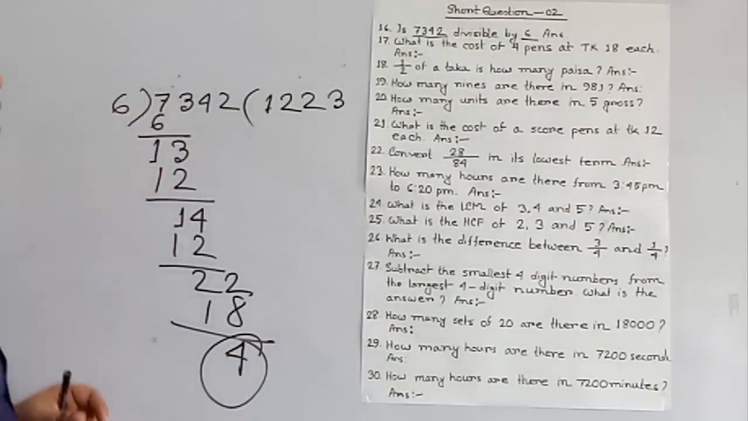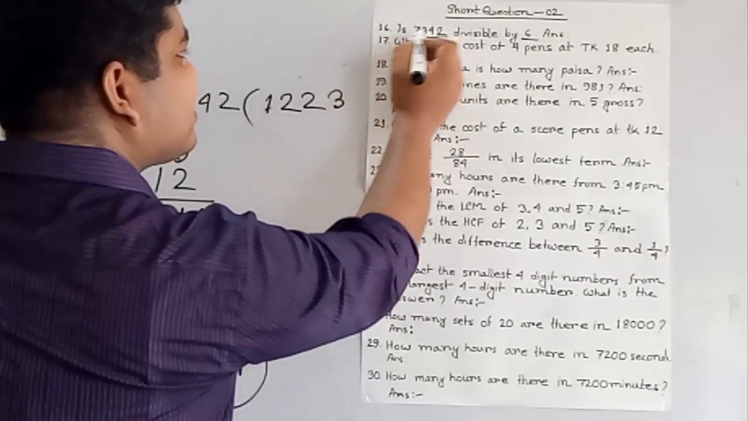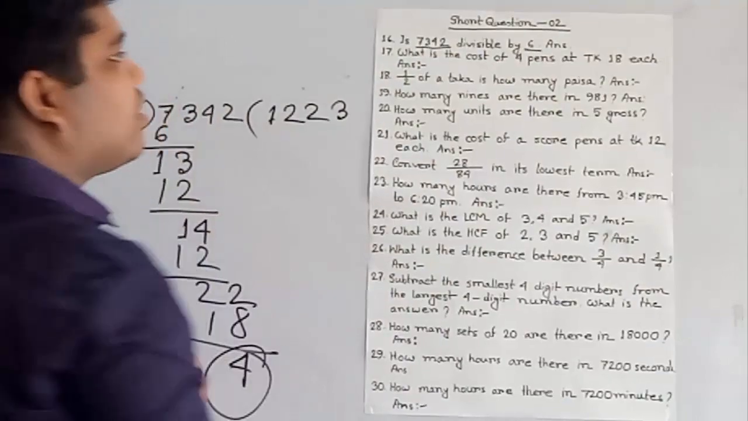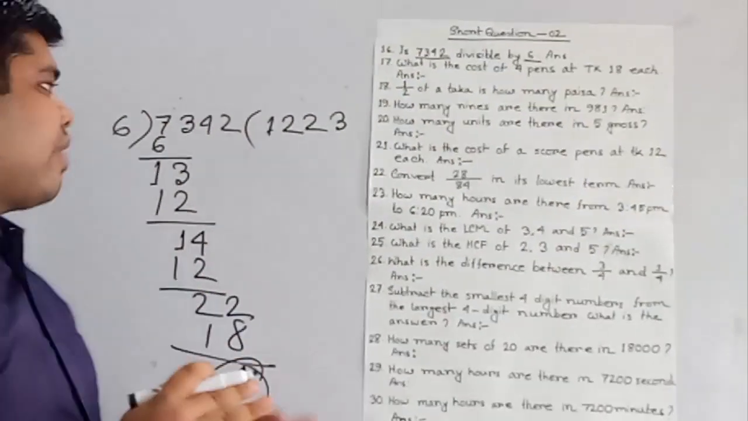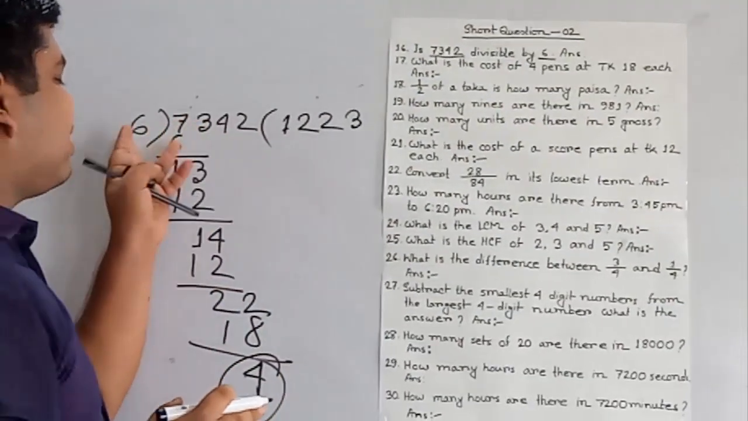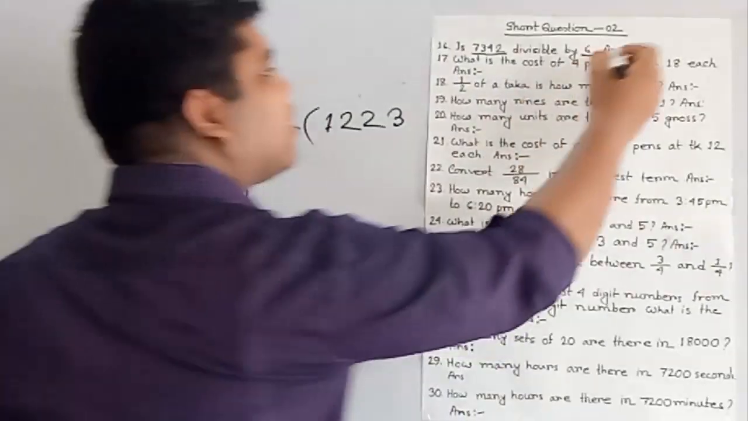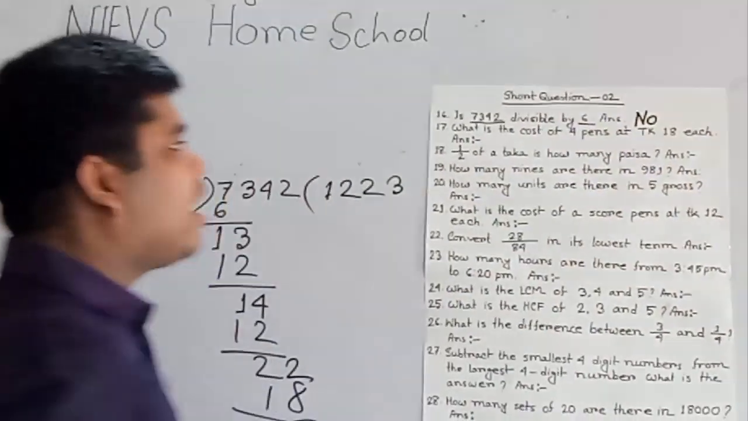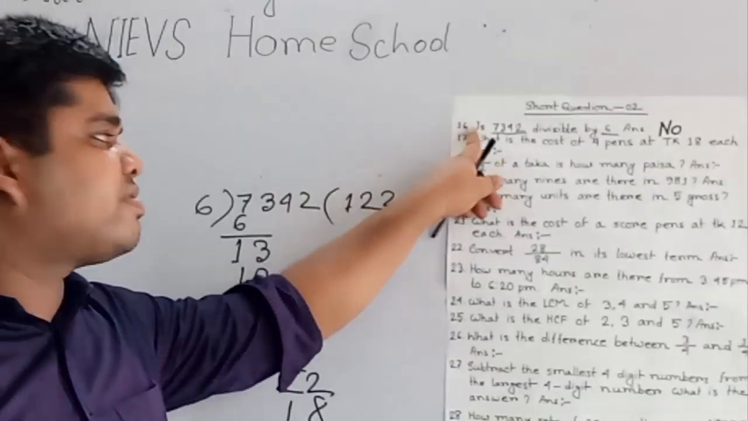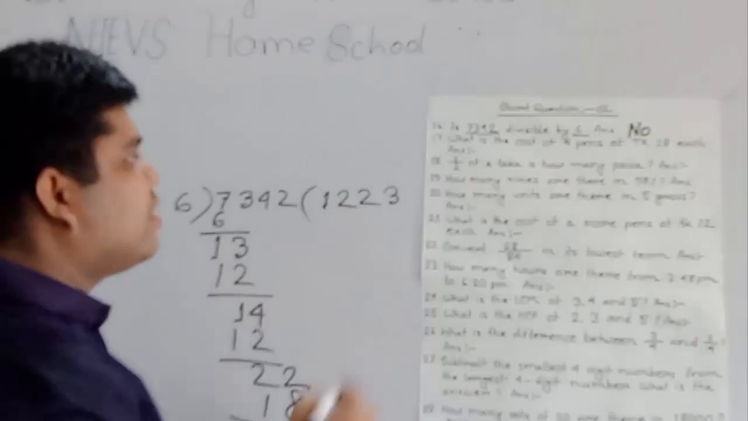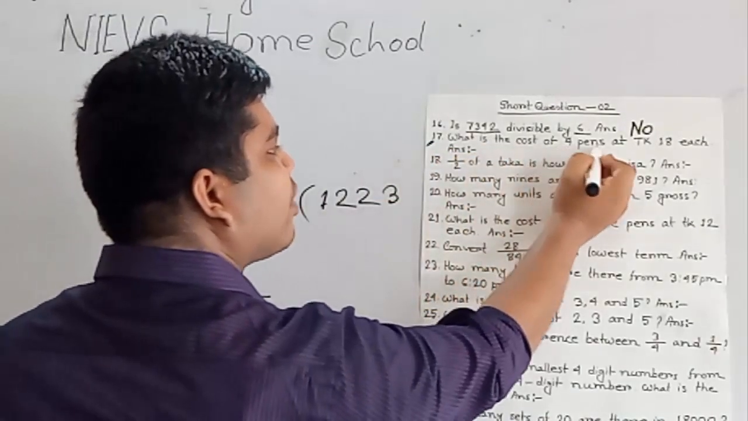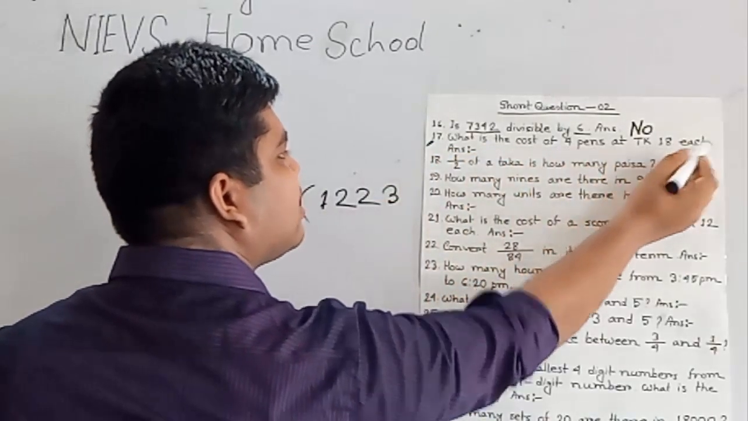So the question is: 7342 divisible by 6? The answer will be yes or no. As the number is not divisible by 6, so we write the answer no. I hope you understand question number 16. Now we shall solve question number 17. What is the cost of 4 pens at Taka 18 is?